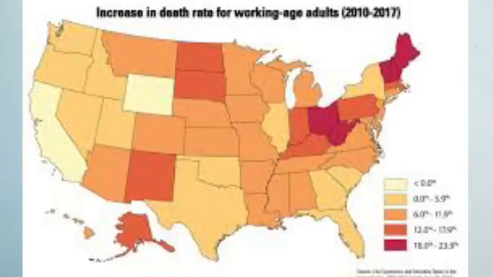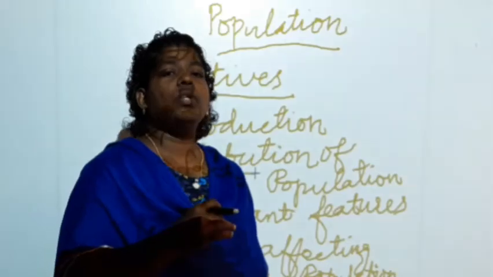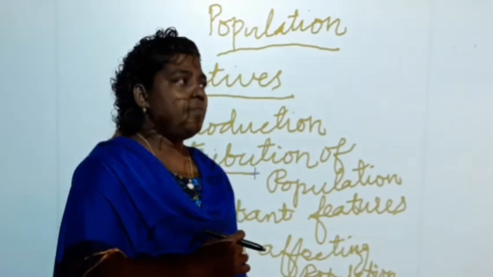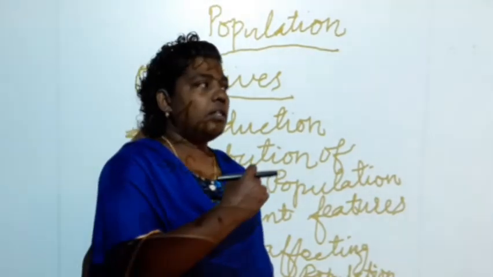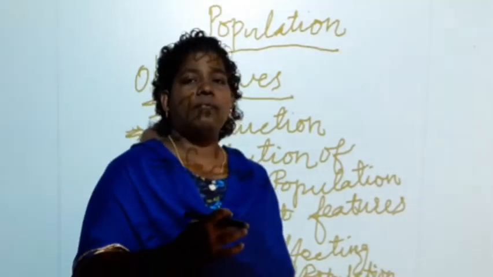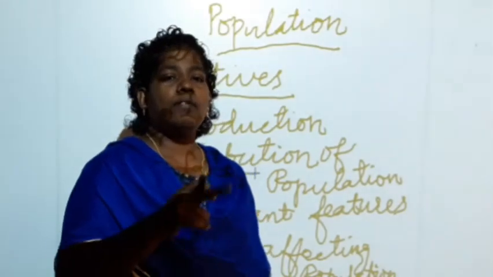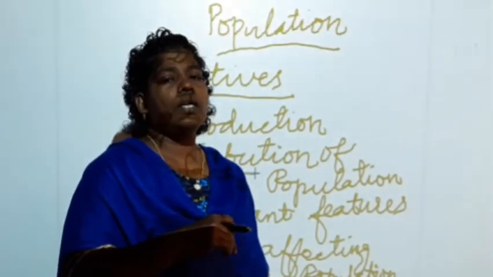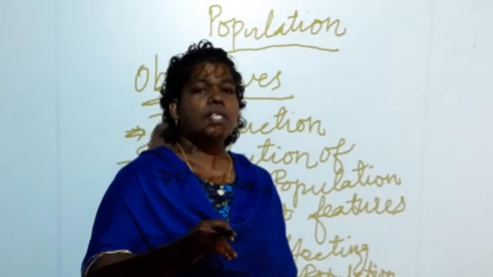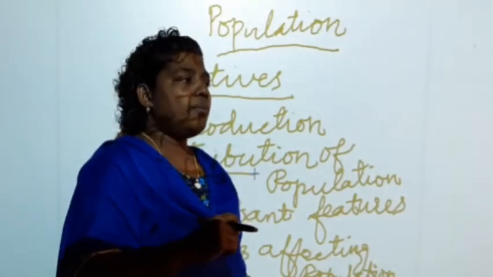When we say Oceania, the areas or islands in the Pacific region, they have 39 million people, a few thousand people. So this is the distribution of population. When you see your book, there will be a tabular column. The distribution of population will be given in the tabular column.